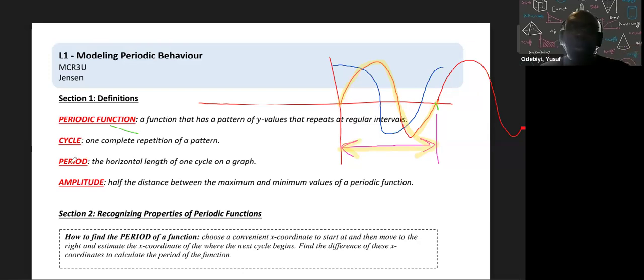Okay, now amplitude, we talk about amplitude. Amplitude, use red, is the max distance between... like we're talking about half the distance, right? So from here to here, that's your amplitude.